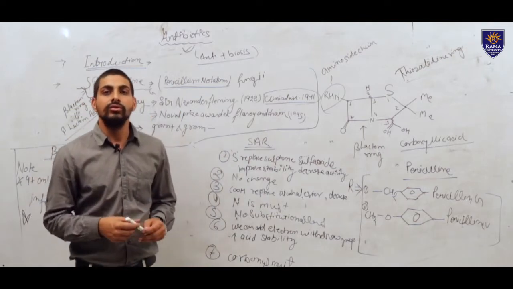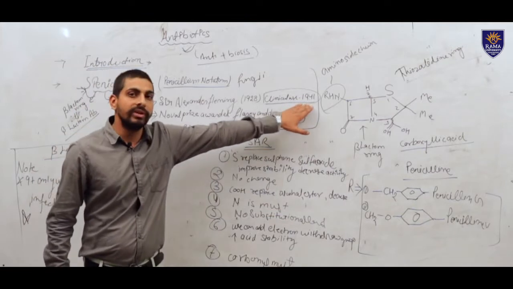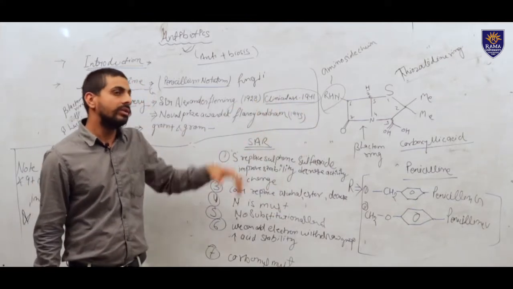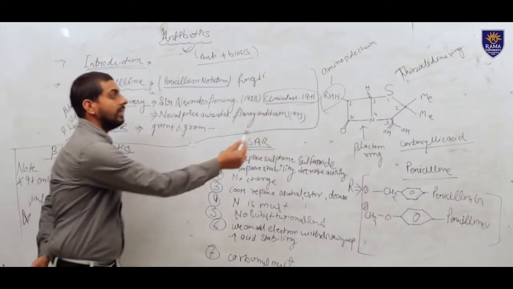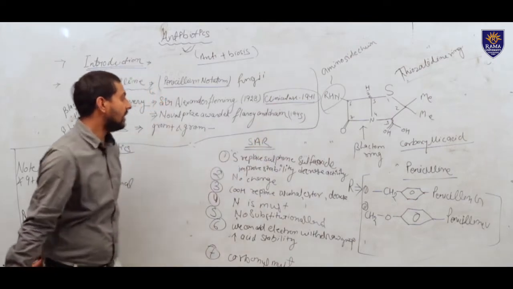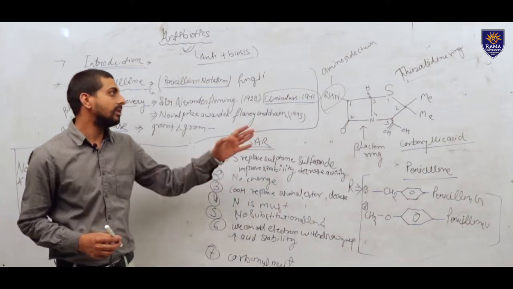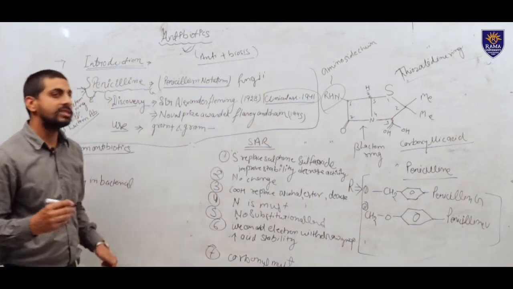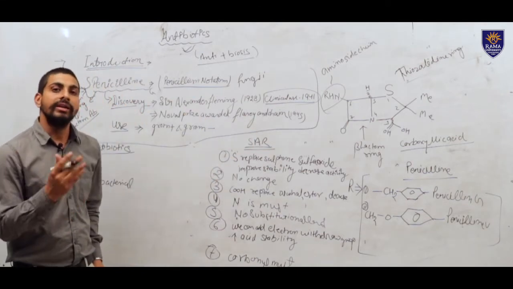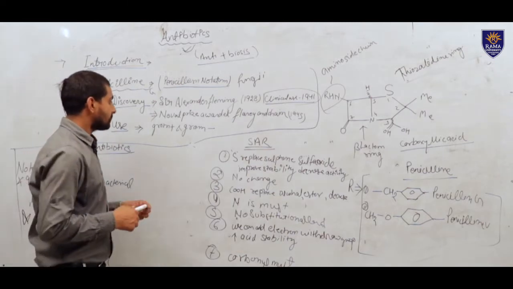In 1945, Alexander Fleming received the Nobel Prize for the discovery of penicillin. That was a very big antibiotic at that time, a big breakthrough.